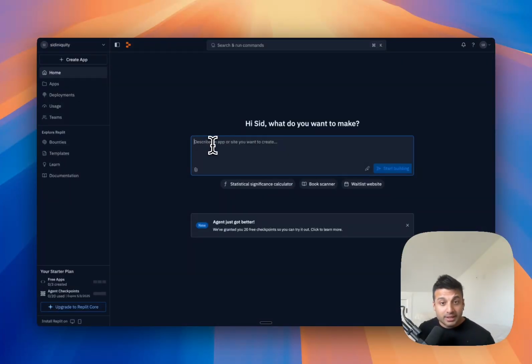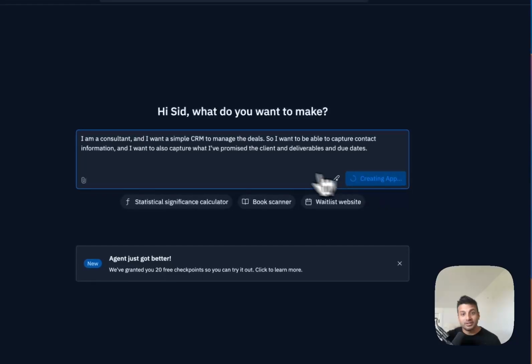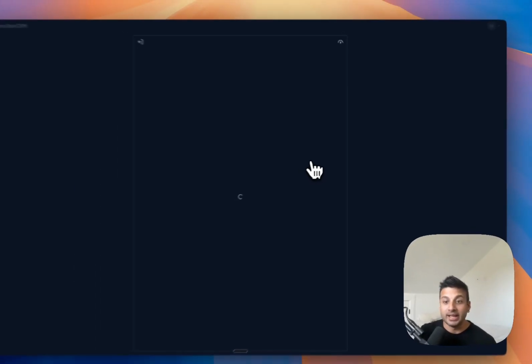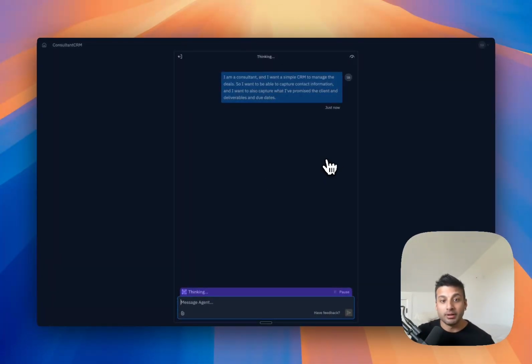All right, so Lovable isn't the only one that can do this. There are a couple of other really good softwares out there that allow you to turn your idea into a full-fledged app. Another popular one is Replit, and so I'm going to just give it the same prompt and see what happens here. So you click Start Building, and again, I'm just letting the app figure out what I want based on the context I've given it.